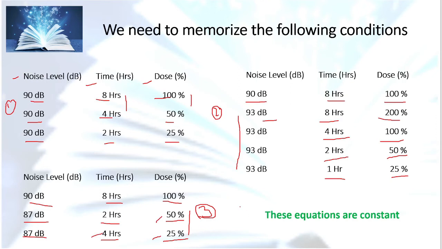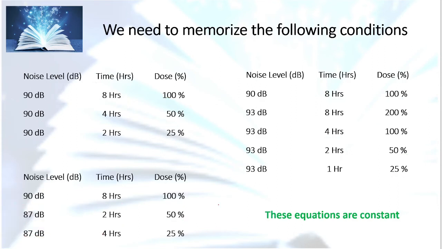As we can see, there is one thing common in all the tables. The first equation, 90 decibel for 8 hours represents 100% of dose. It's also the same for table 2: 90 decibel for 8 hours represents 100% of dose, and in table 3 it is also equal. 90 decibel for 8 hours represents 100% of dose. So you need to memorize these tables to solve these kinds of questions.